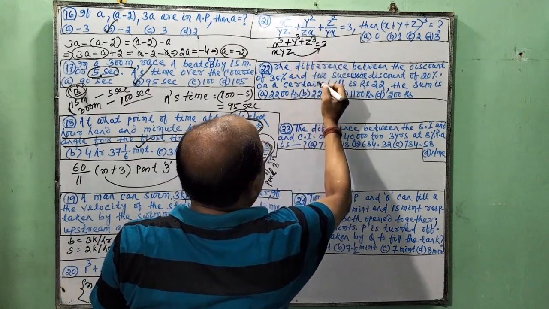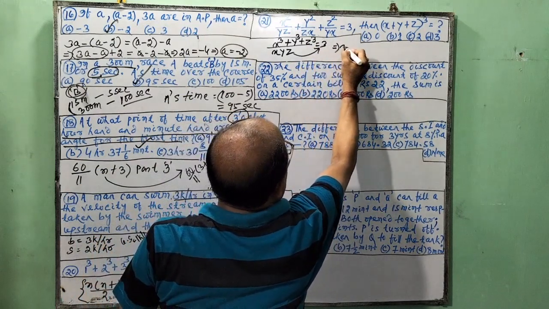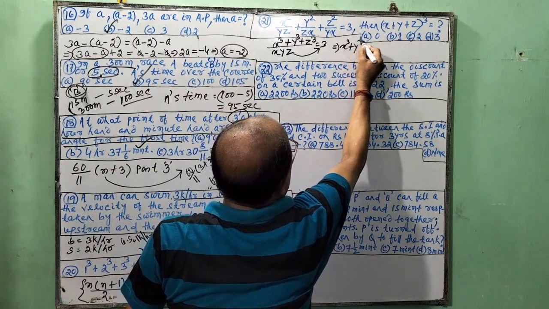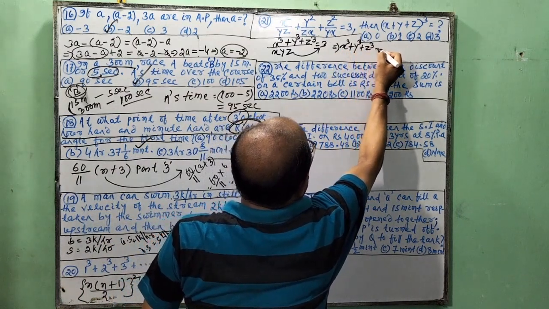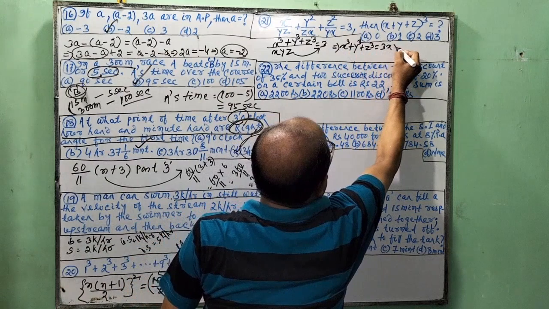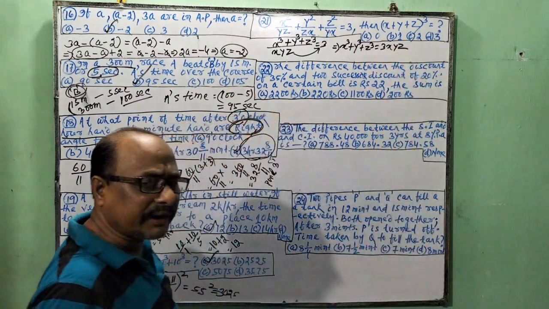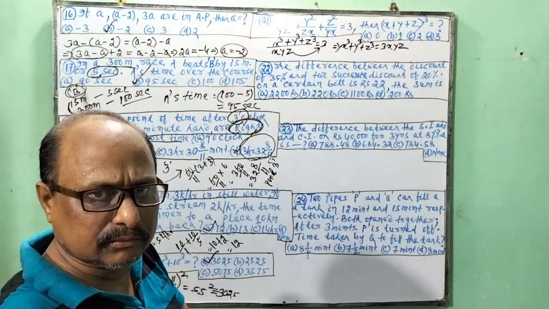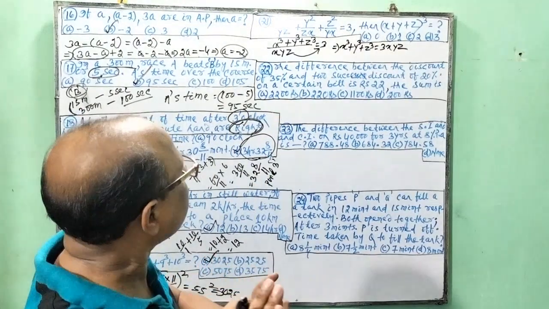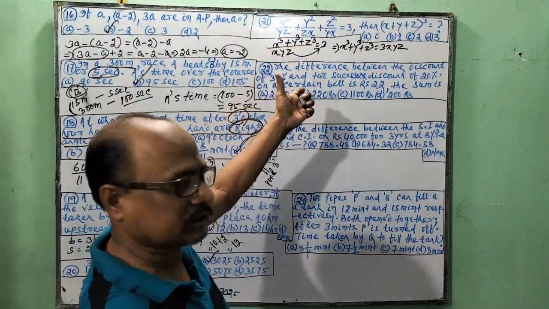If we take this to this, then this implies x cube plus y cube plus z cube is equal to 3xyz. When I go to algebra, then I shall discuss about this.